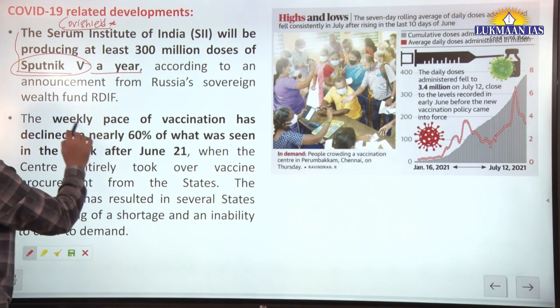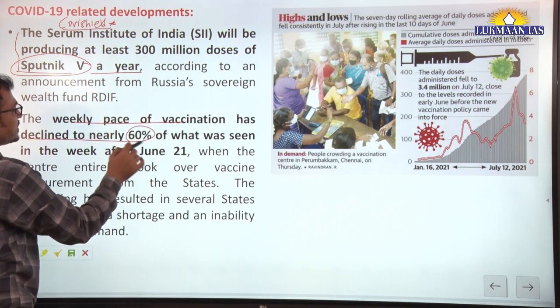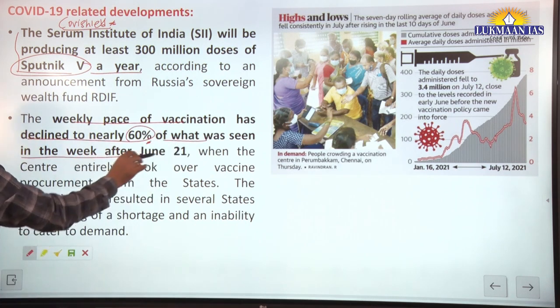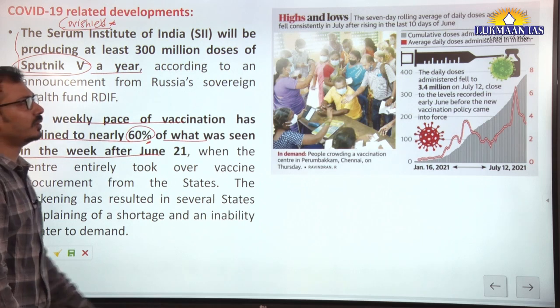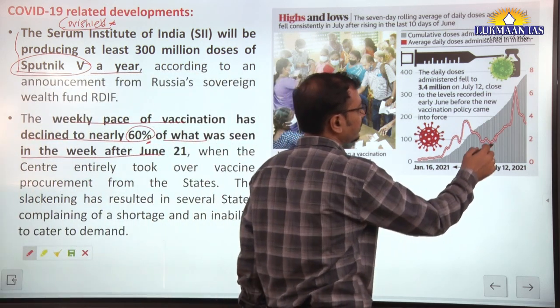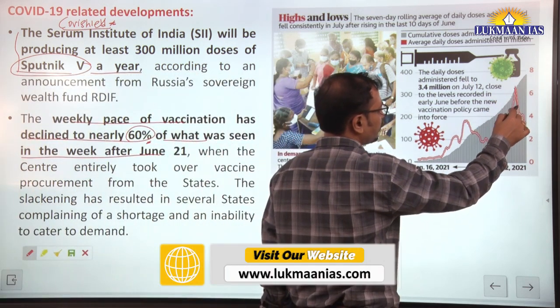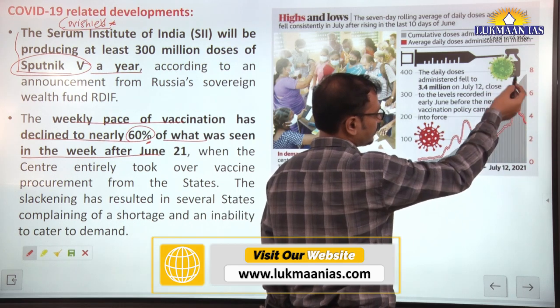Then, the weekly pace of vaccination has declined to nearly 60% of what was seen in the week after 21st June. You can see the graph recently spiked down like this.